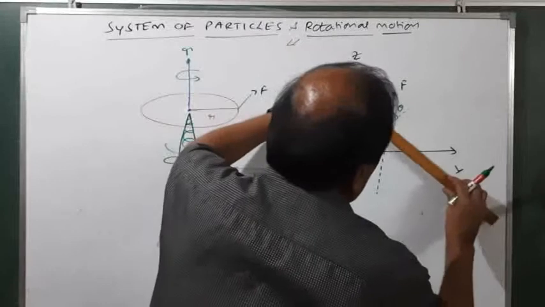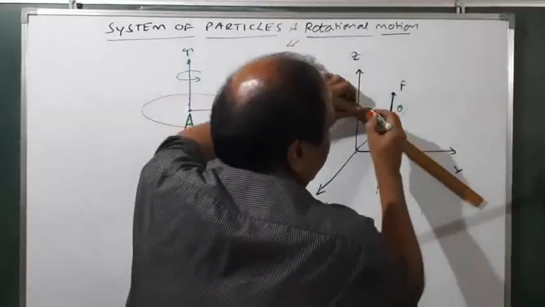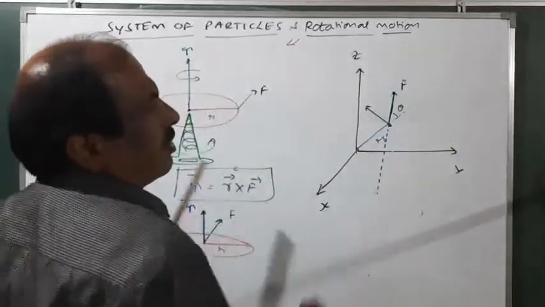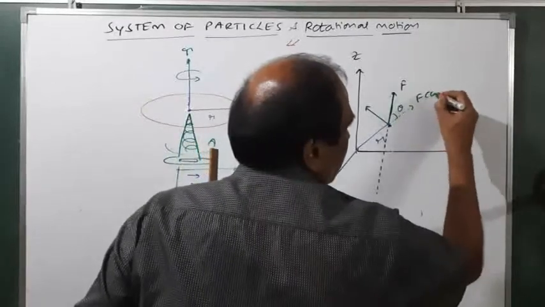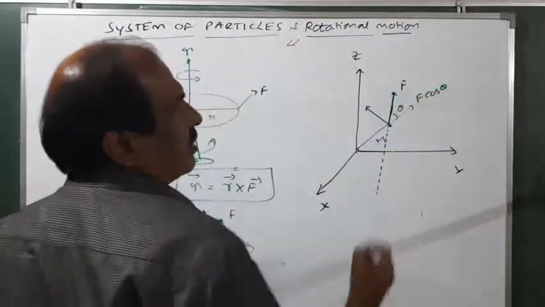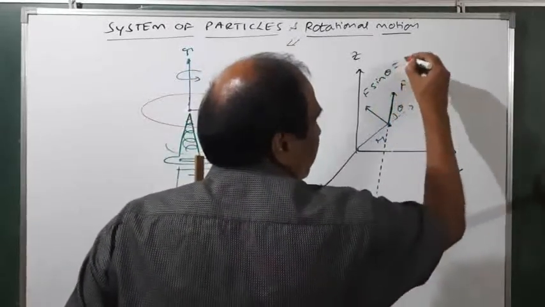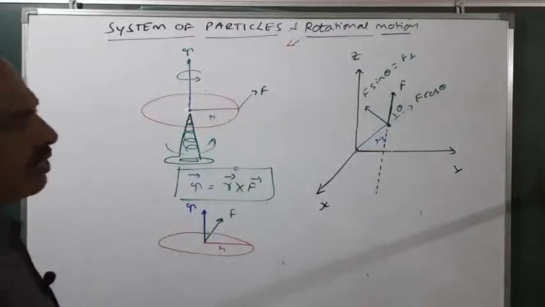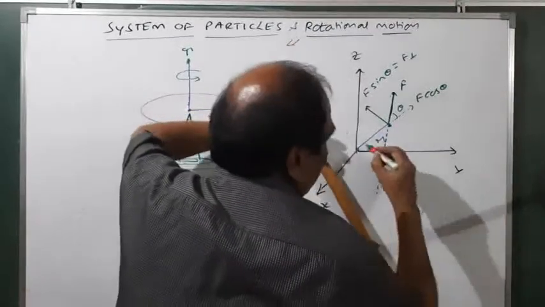That is here also. Well, just to observe, we can take the components for F. This is F cos theta. We are not going to use this, but this is F sin theta. We are going to call this F sin theta as F perpendicular. F perpendicular. Okay. Now the next thing is, this is r.